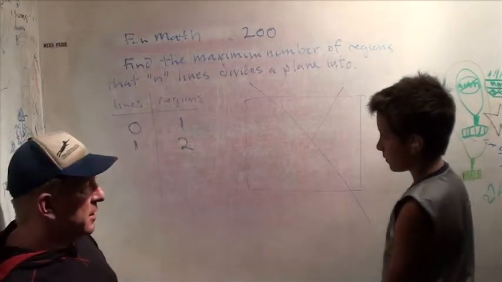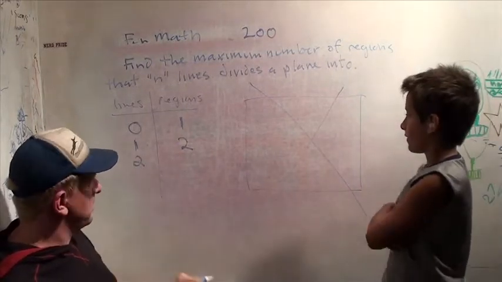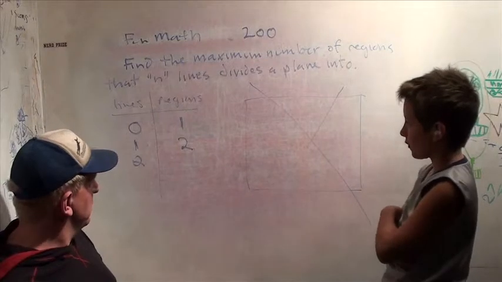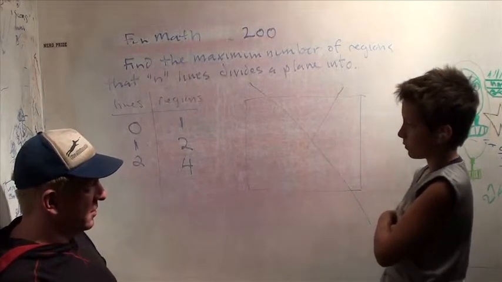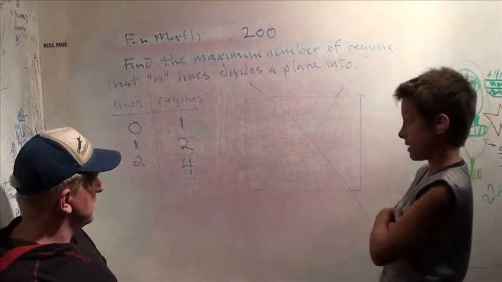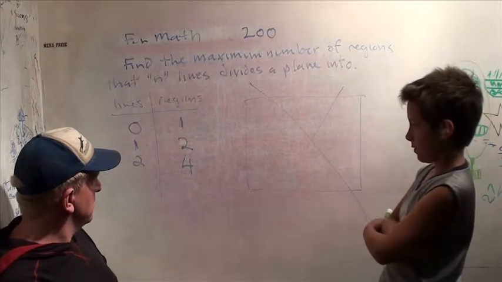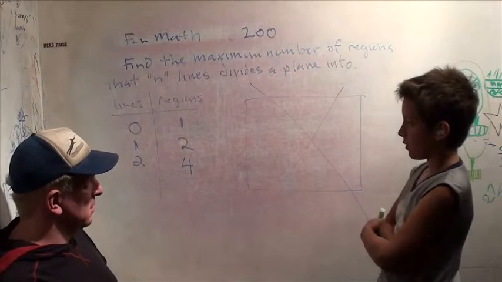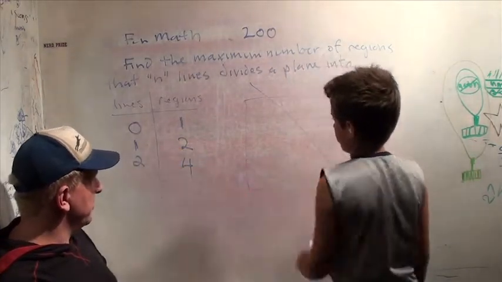With 2 lines, how many regions does the plane get divided into? With 2 lines, it's divided into 4 regions. Do you have any guess for what you think the next number is going to be? Probably could be 6. But aside from the first one, it's always been double.